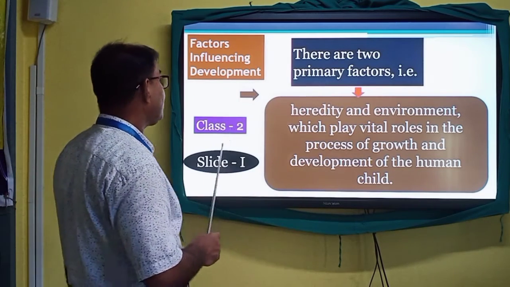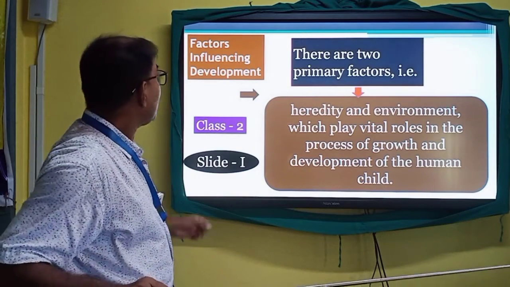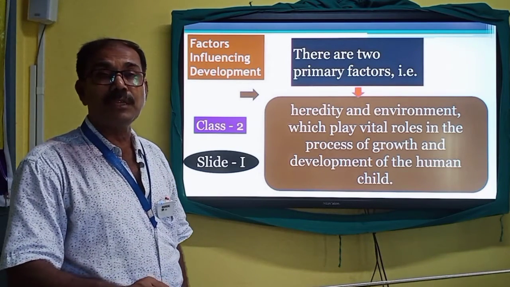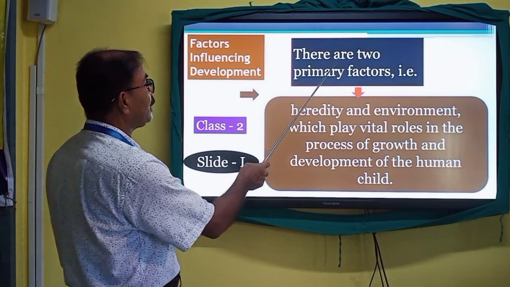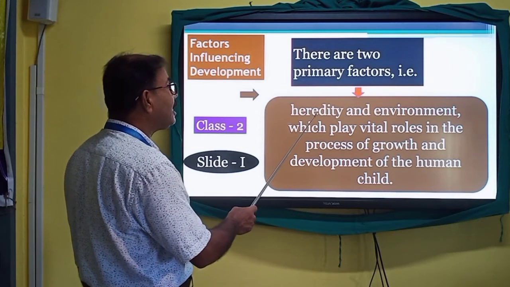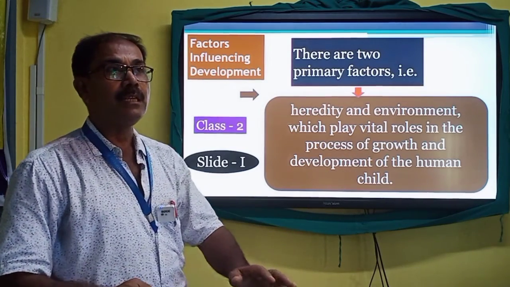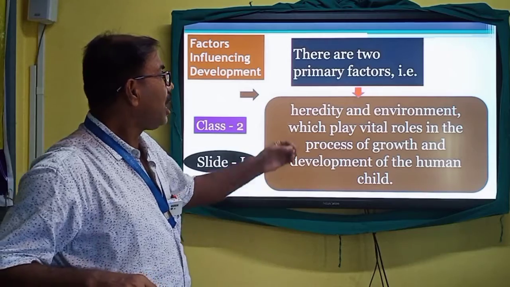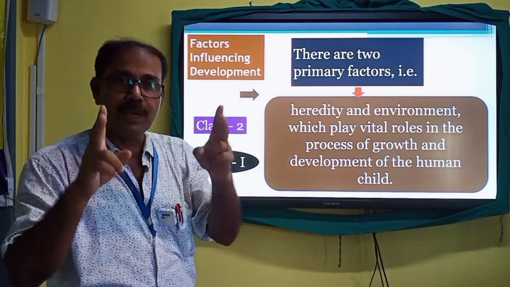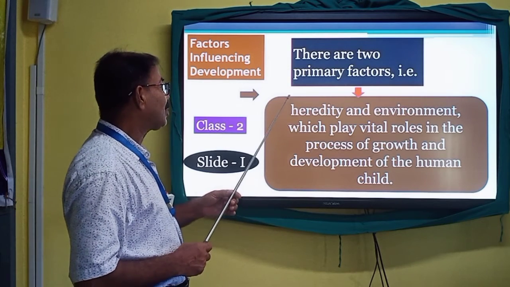Here, friends, there are two primary factors. How many factors are there in the process of development? If it is asked in the examination, then you are to say that there are two primary factors. These are heredity, and the other is environment. Heredity means the genetic history, and environment means the total surroundings. These are the two factors which bear specific impact on the process of development as well as growth.